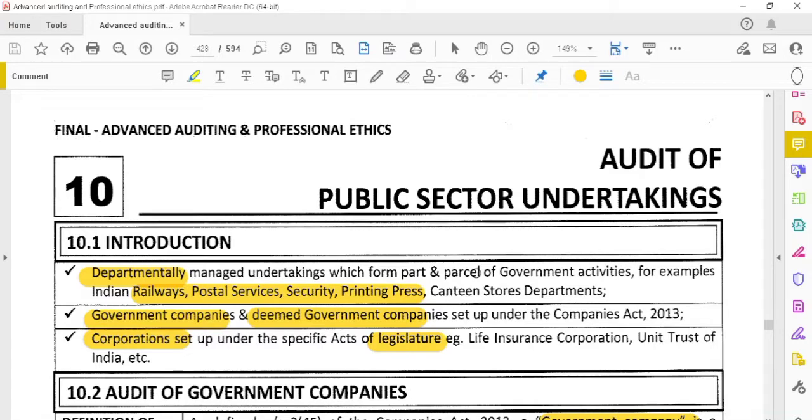Next, this will be the public sector undertakings: government companies and also the government corporations. Government companies, and then deemed government companies, and also the corporations which are set up by any act, like the LIC Act, Unit Trust of India.